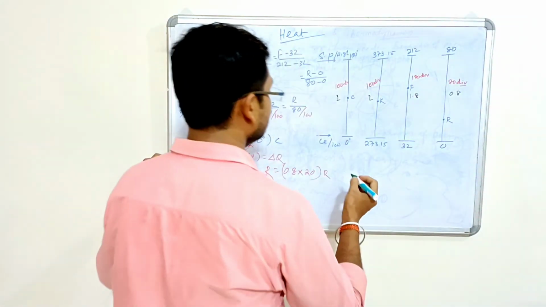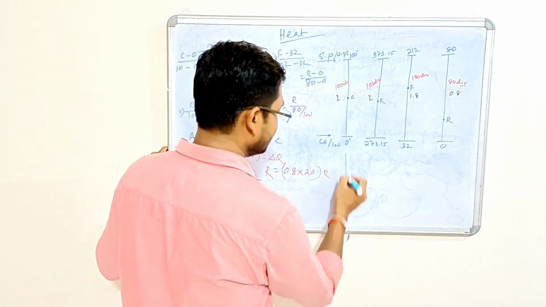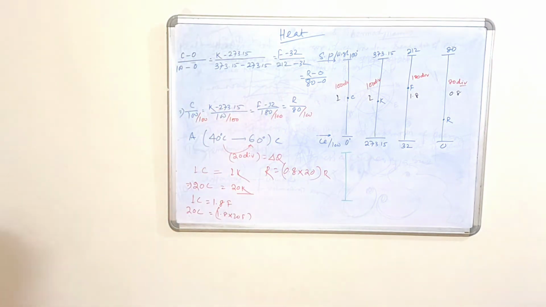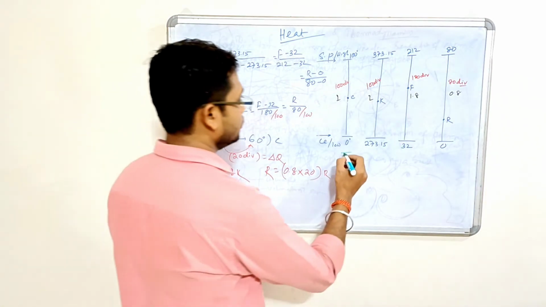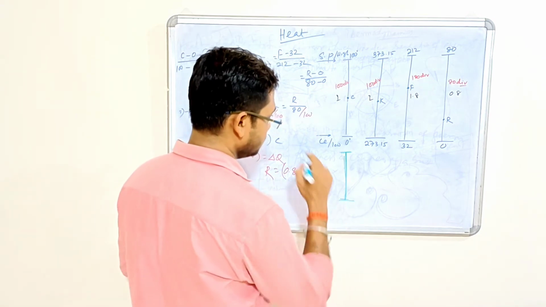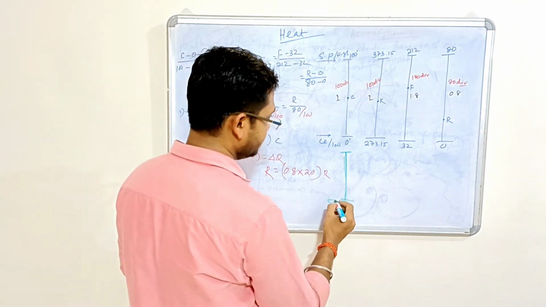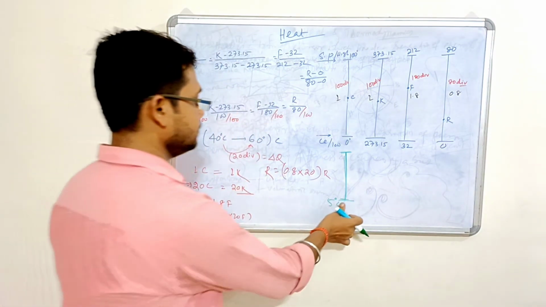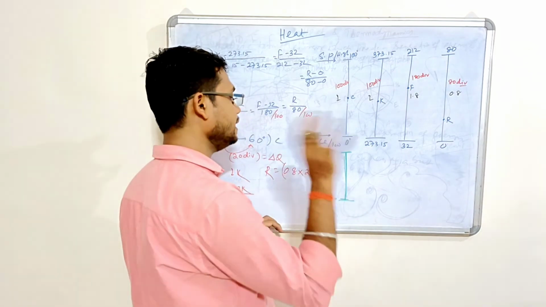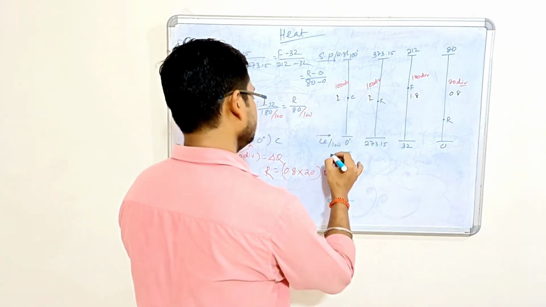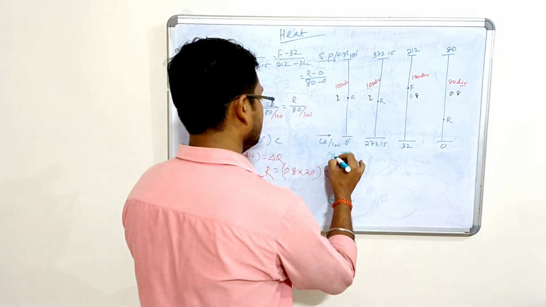Okay. So one more thing we are going to do. Suppose one scale we have is unknown. Suppose we have an unknown thermometer whose minimum value is, say, 5 degrees, not centigrade, anything. And maximum is, suppose, 95.